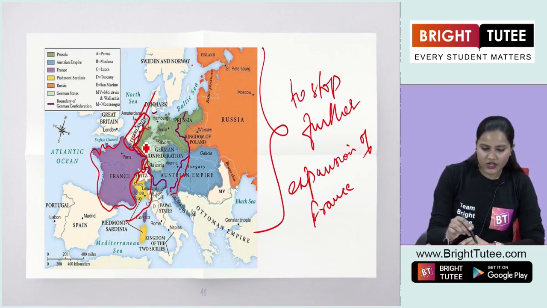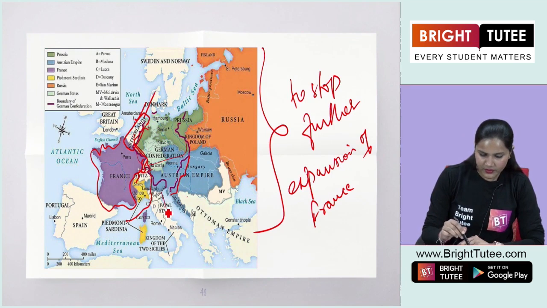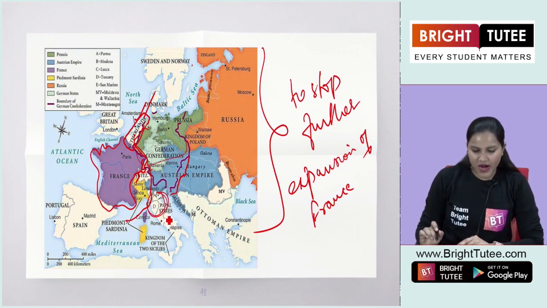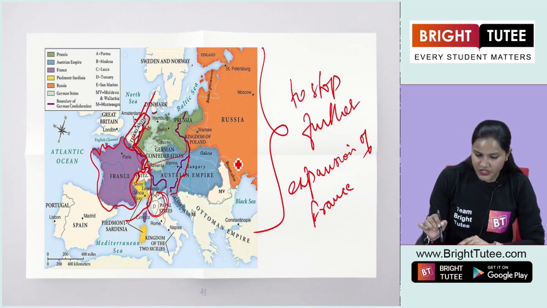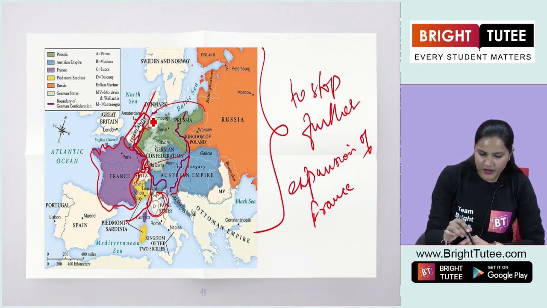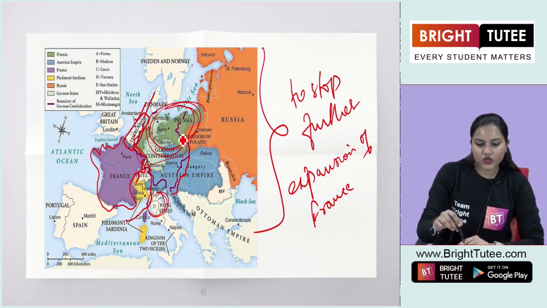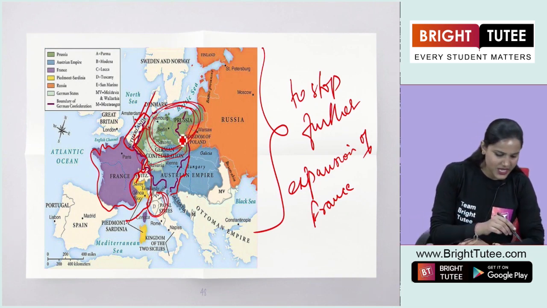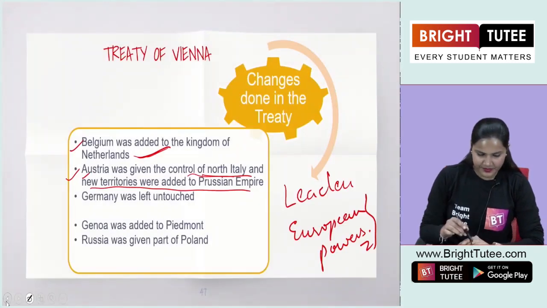They were given the control of this North Italy, this region. Apart from this, the Prussian region here, they were also given the new territories. This is Prussia, right? So you have to go through the map in order to understand what changes were taking place through this Treaty of Vienna.